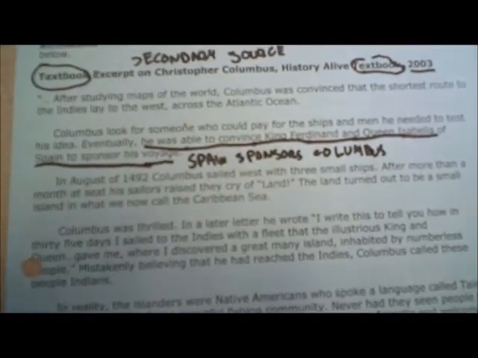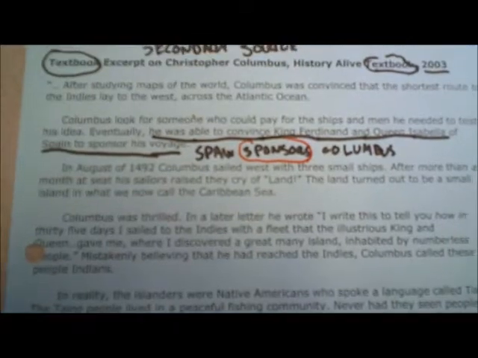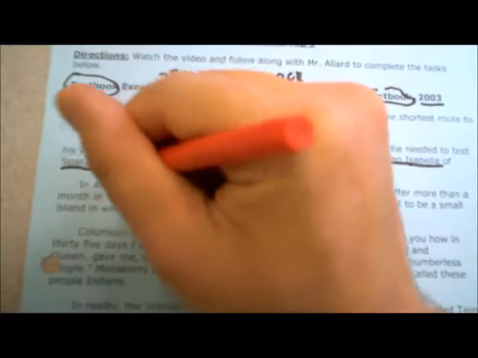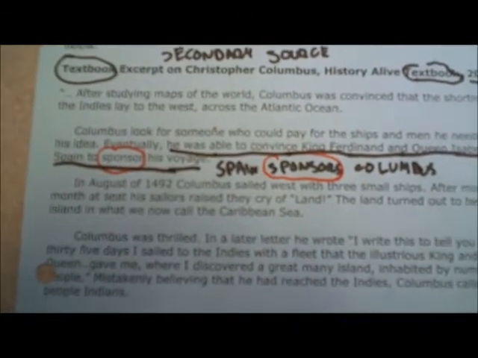Wait a minute. What if I don't know what this word sponsors means? Let me take my red pen and circle that one. What if I don't know what that word means? Right? It's right here in the text too. Guess what that word might be? Ding, ding, ding. It could be a $1 million word, so let's maybe go look it up, grab an extra credit worksheet. But I'm getting off task. Let's get back on task. Alright, so let's keep reading.